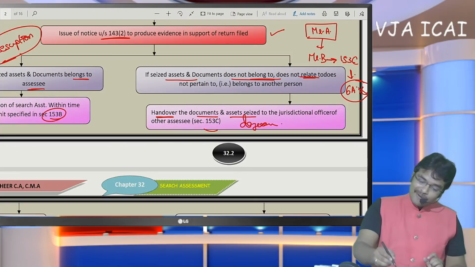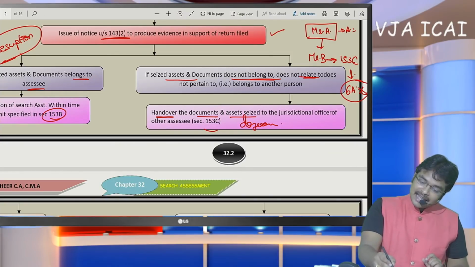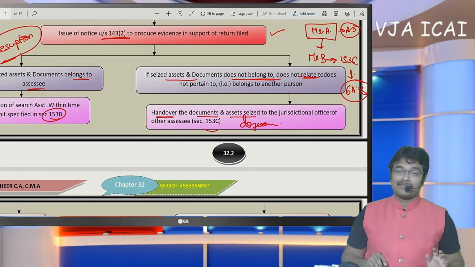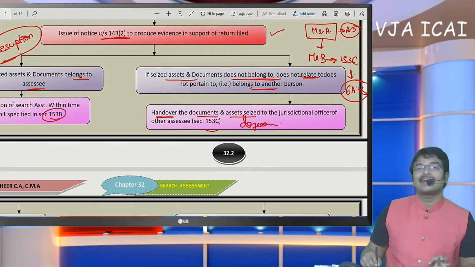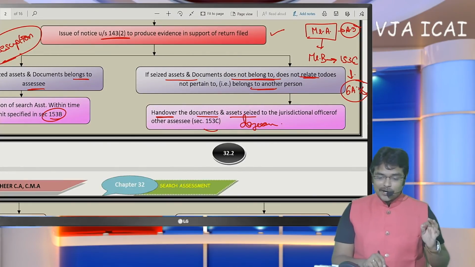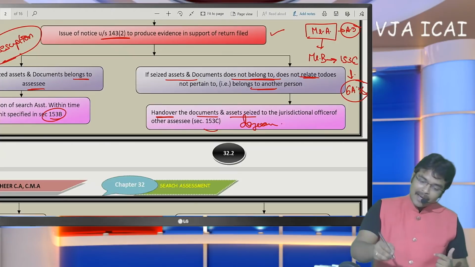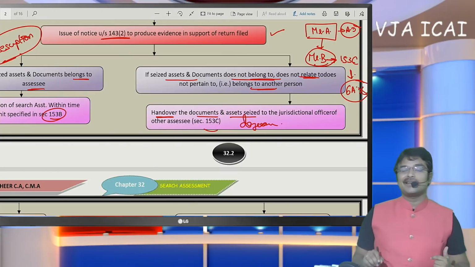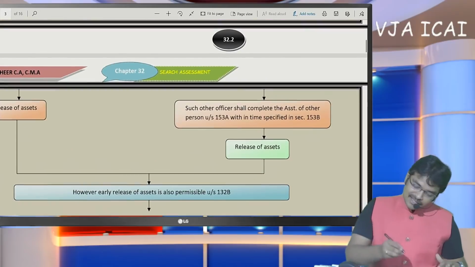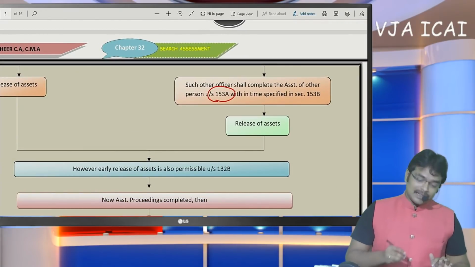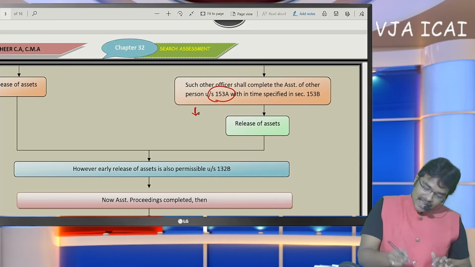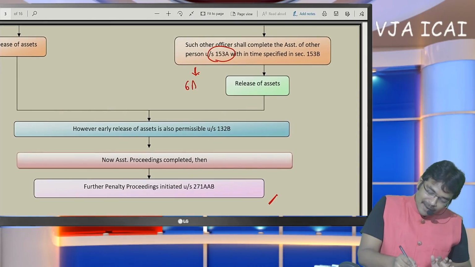If the AO of Mr. A records the satisfaction that it does not pertain to Mr. A, then these documents will be handed over to Mr. B's assessing officer. Now Mr. B's assessing officer is going to start 153A on Mr. B. That means along with Mr. A, now Mr. B is also required to file returns for 6 assessment years.